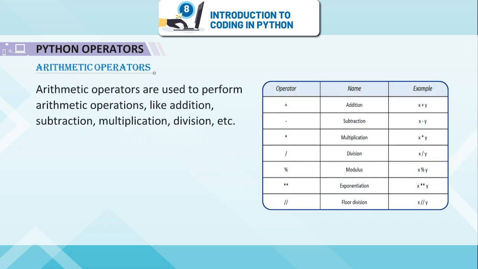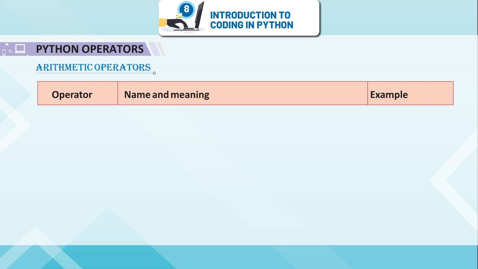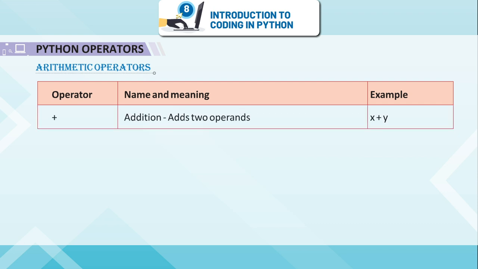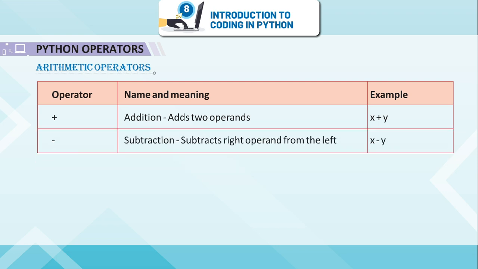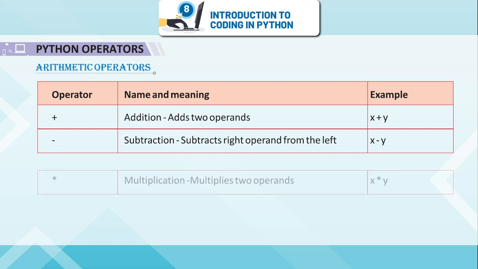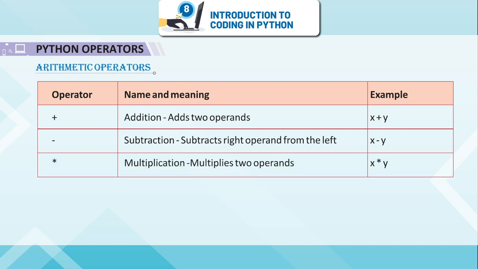Arithmetic operators are used to perform arithmetic operations like addition, subtraction, multiplication, division, etc. Operator, name and meaning, example. Plus, addition, adds two operands, x plus y. Minus, subtraction, subtracts right operand from the left, x minus y. Asterisk, multiplication, multiplies two operands, x asterisk y.